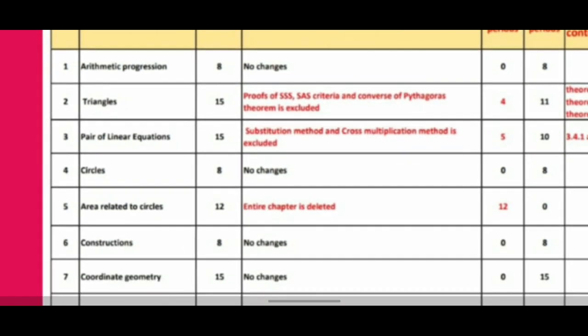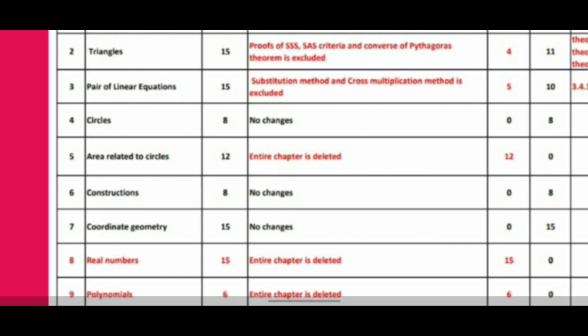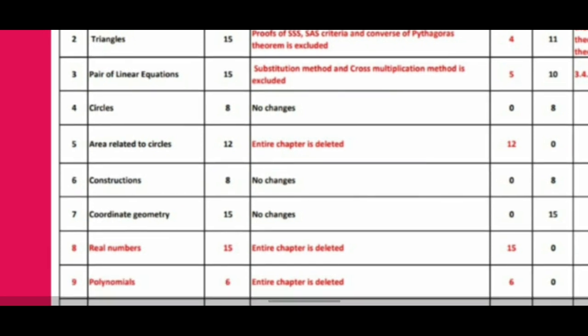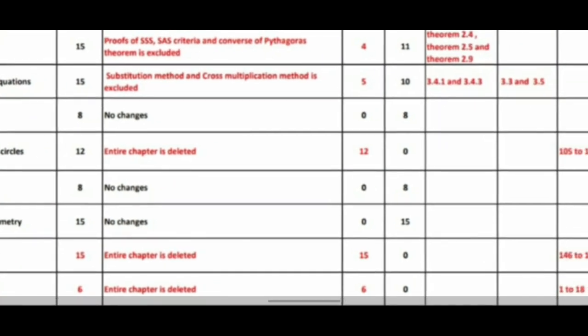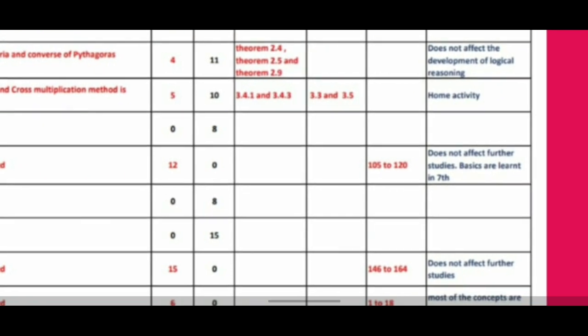Lesson number 5 is areas related to circles. In this chapter, areas related to circles, the entire chapter is deleted. Entire chapter is deleted means you do not have anything in that to study. Why? Because it does not affect the further studies and the basics are already learnt in 7th standard. This is the reason that has been given.